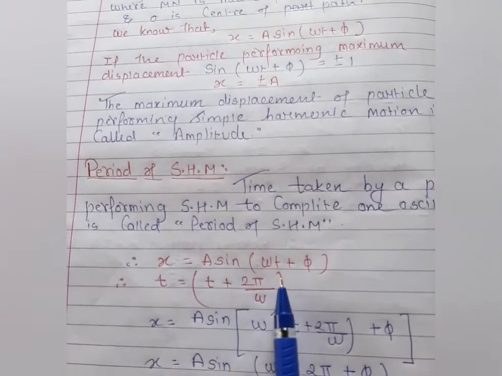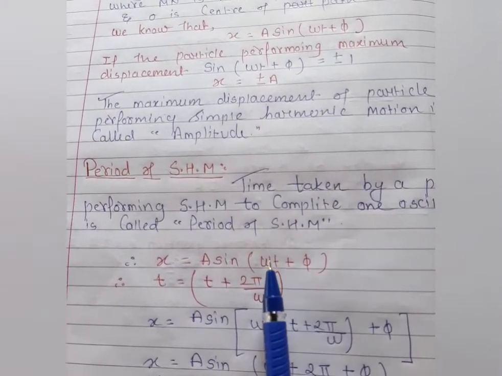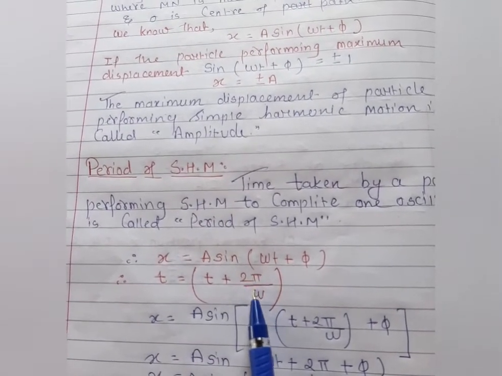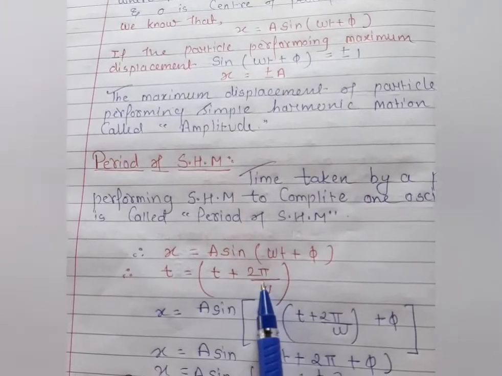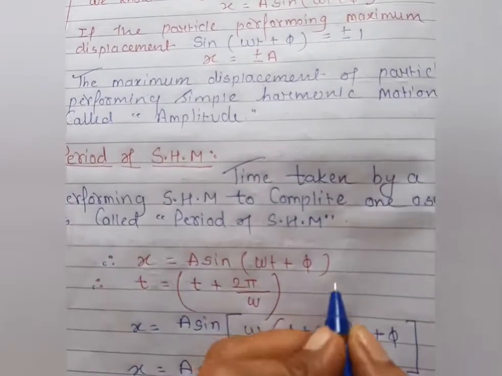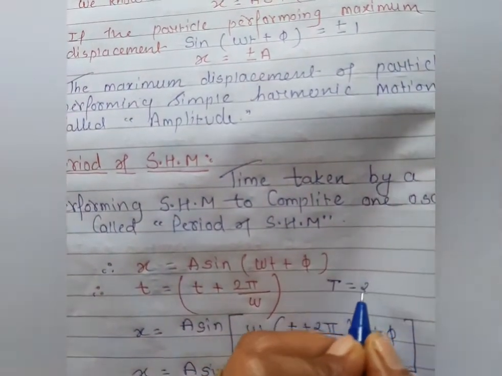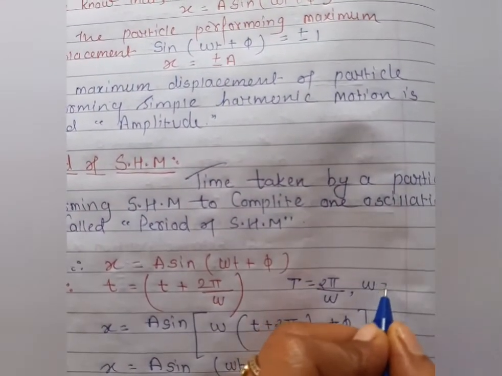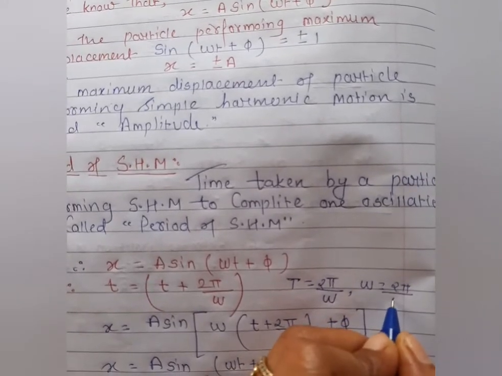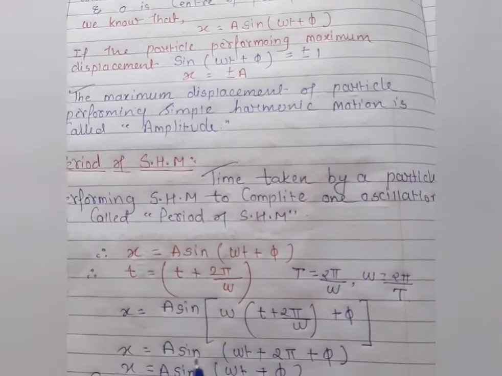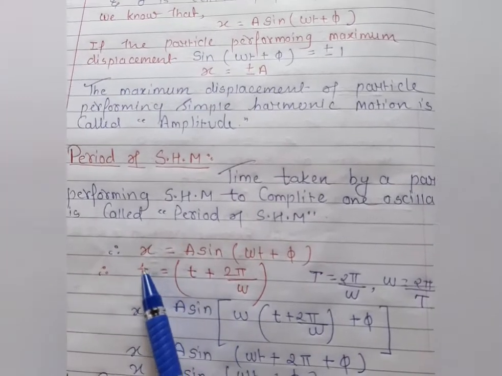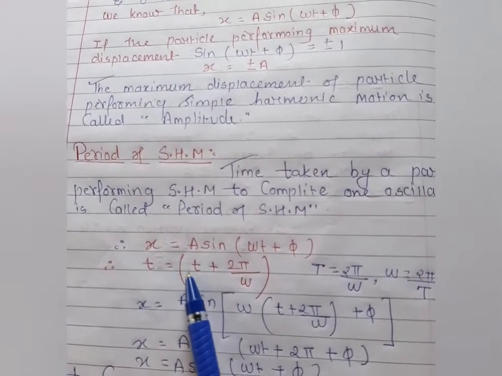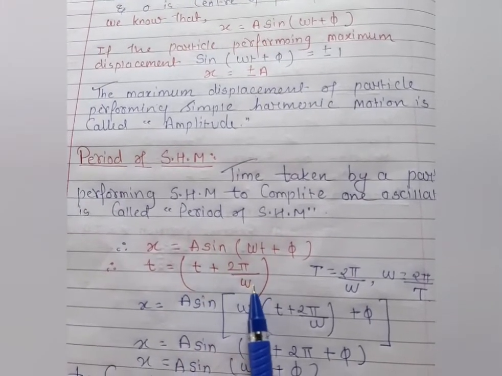So in this condition, we implement here the time period, that is t is equal to t plus 2 pi by omega. 2 pi by omega means what? The total time period. Because as we know very well, T is equal to 2 pi by omega, because omega is equal to 2 pi by T. Clear? So when the particle performs simple harmonic motion, this condition we implement here, that is t is equal to small t plus 2 pi by omega.